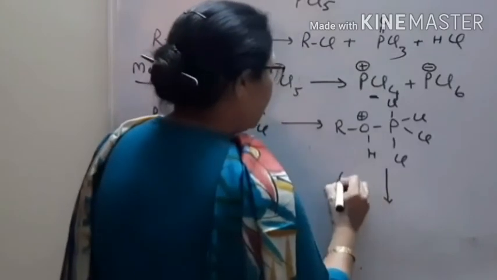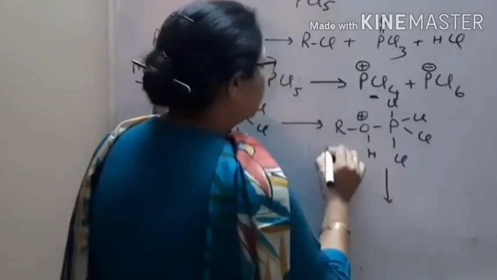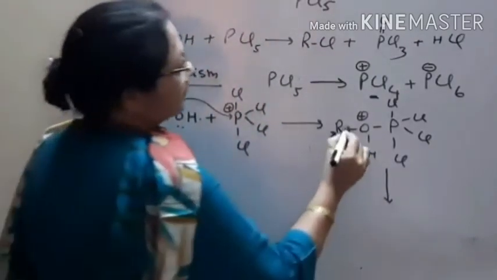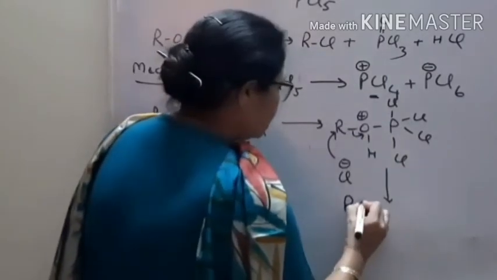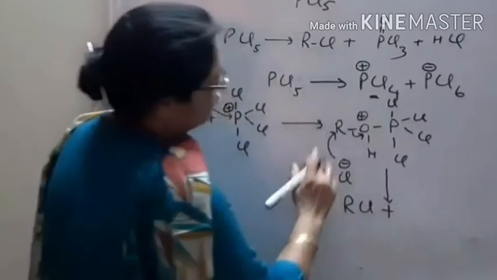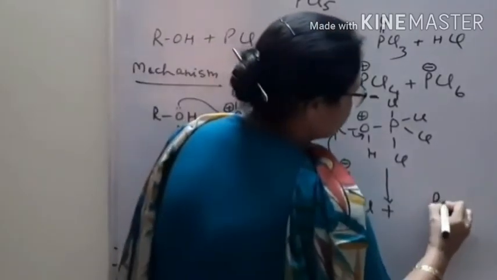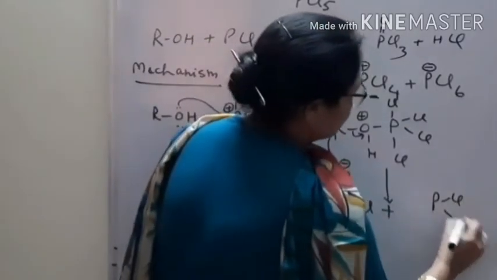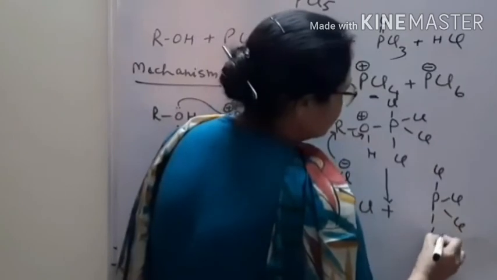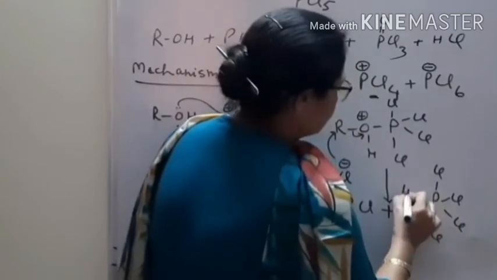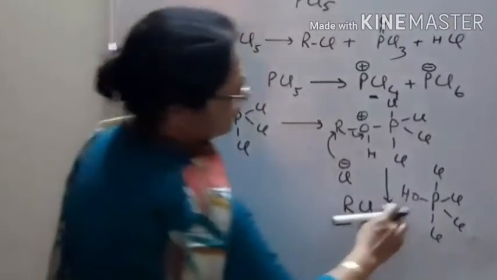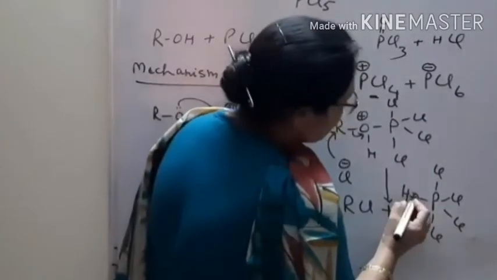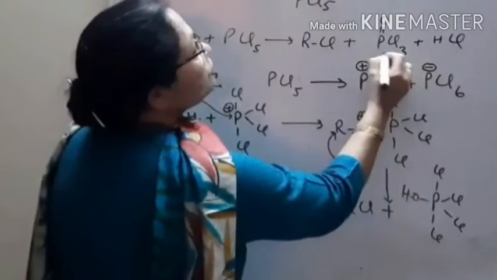Now halide that attached to this shifted here. RCl plus phosphorus, chloride, chloride, 4 chloride and 1 OH because it has 5 valences, it can exist, right? From this now you have to form POCl3.